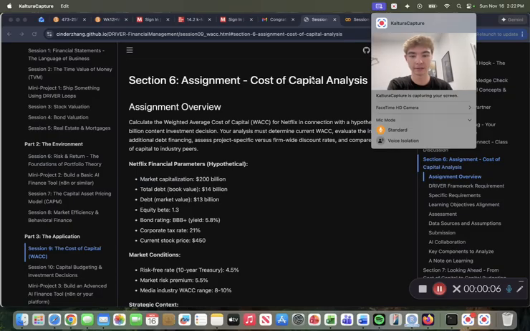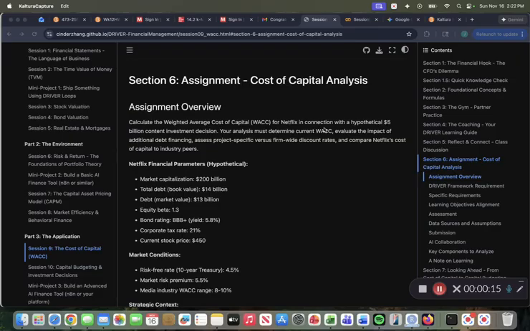This is my session 9 assignment for the cost of capital analysis. I'm using WACC. So just to go into the assignment overview, just to know what we're working with here. We're going to calculate the weighted average cost of capital, or WACC, for Netflix in connection with the hypothetical $5 billion content investment decision. We must determine the current WACC, evaluate the impact of additional debt financing, assess project-specific versus firm-wide discount rates, and compare Netflix's cost of capital to industry peers as well.